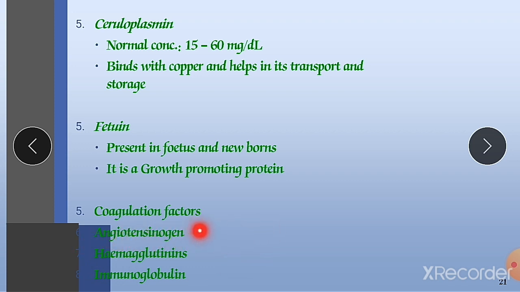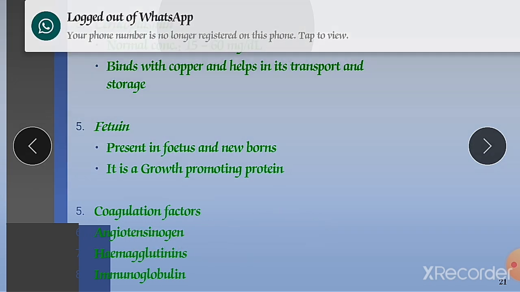Angiotensinogen is responsible for conversion of angiotensin 1 to angiotensin 2. This angiotensin is responsible for maintenance of our blood pressure. Angiotensin 2 is the active form and angiotensin 1 is the inactive form. So ACE inhibitor, angiotensin converting enzyme, is responsible for conversion of inactive to active. So this angiotensin is responsible for maintenance of blood pressure.